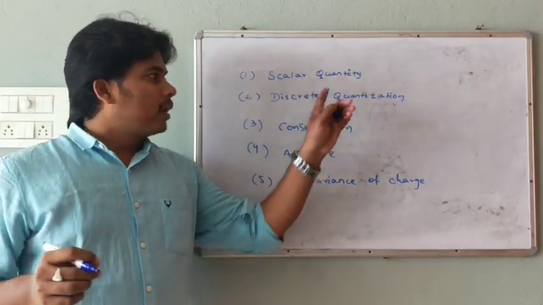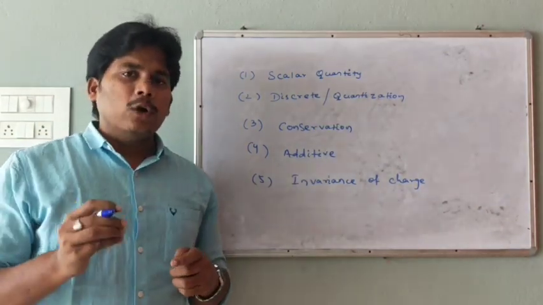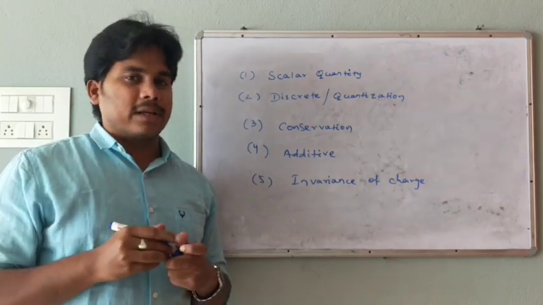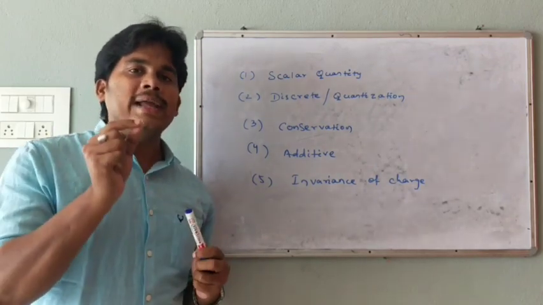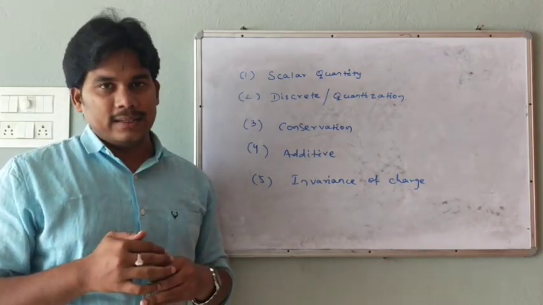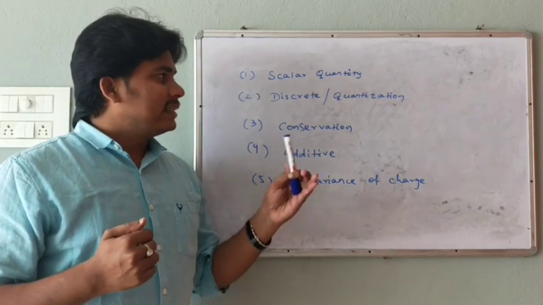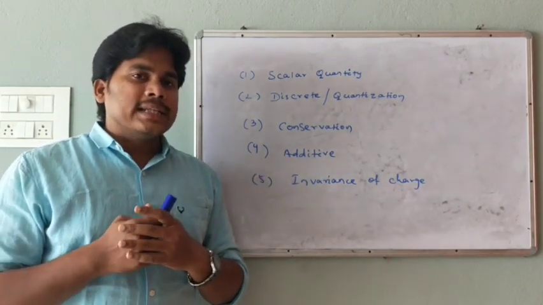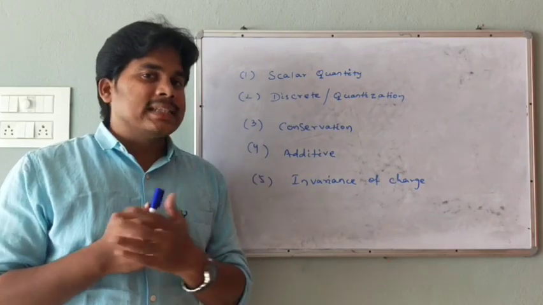You all know what a scalar quantity is, because it does not have any vector property. It only has magnitude. That's why it is called a scalar quantity. And second is the discrete nature, or quantization of charge. I already told you what quantization of charge is.